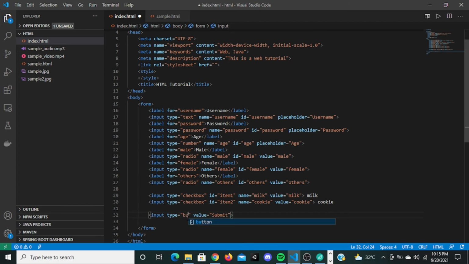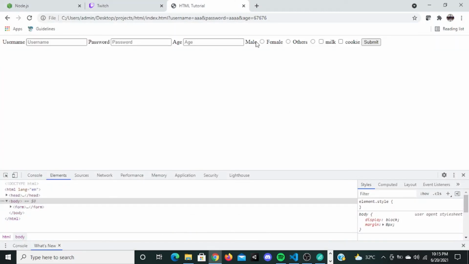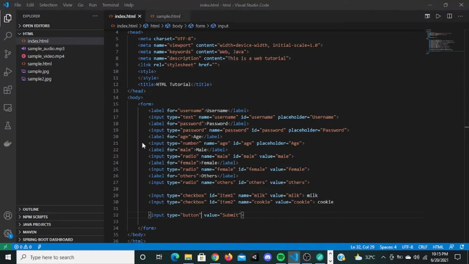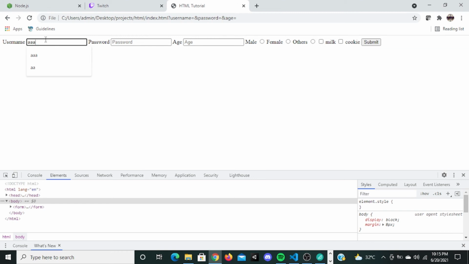If you change this to type button and click on submit, nothing will happen. Refresh this. Now nothing will happen, because this is of type button. Now another type is called reset. Now I can give reset. If I type something here, and click this radio button, click this.